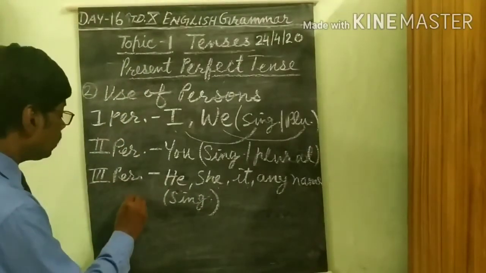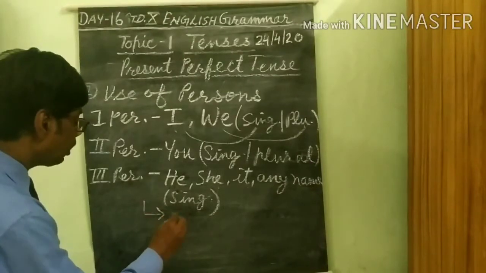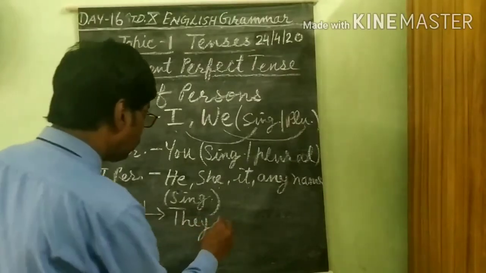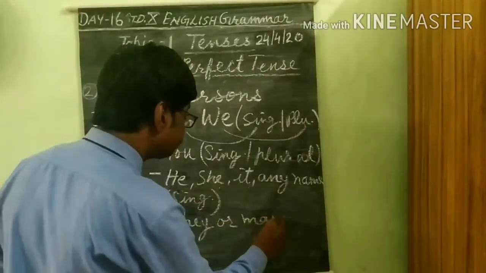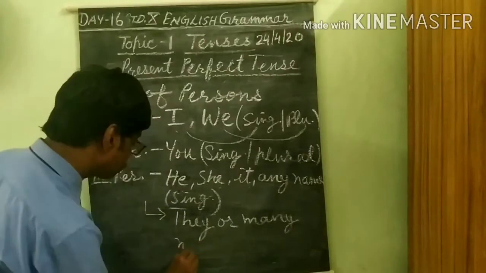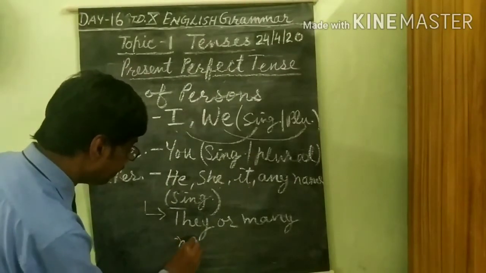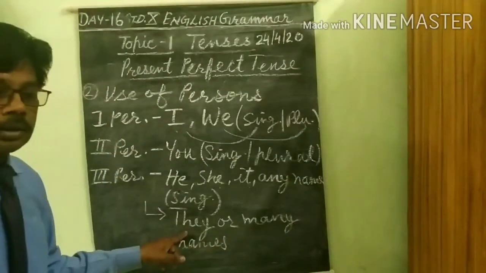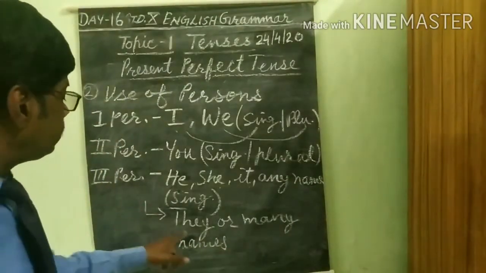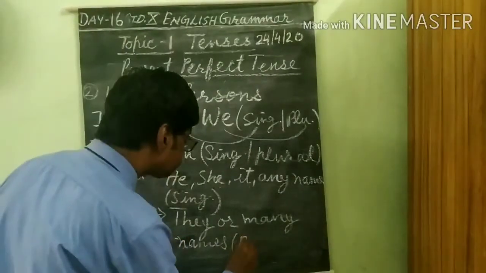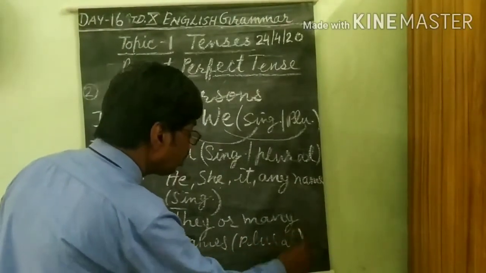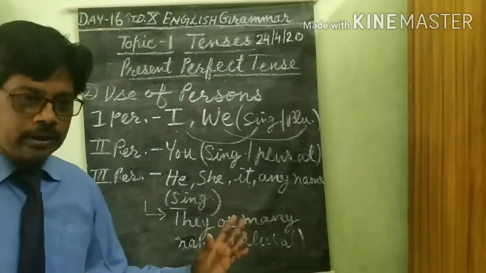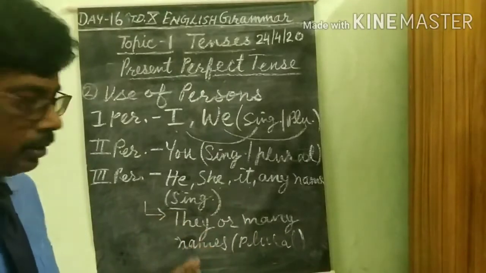And the third person plural: they, or many names. They here is third person plural. These are plural. They have done their homework, like that.